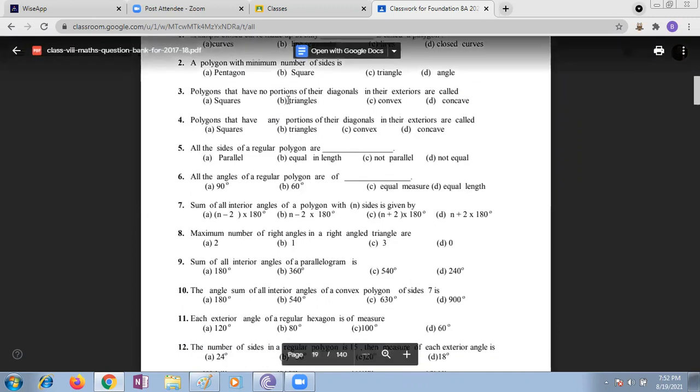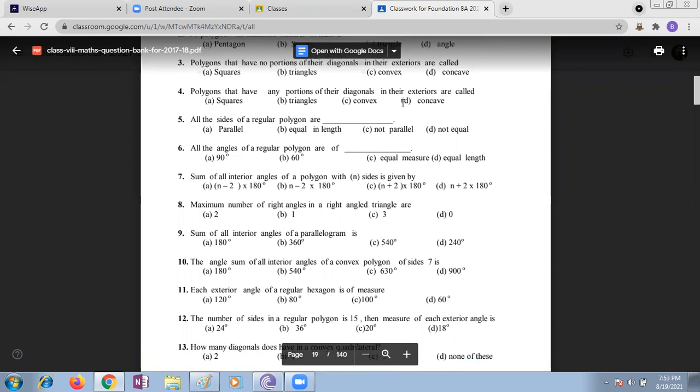Polygons that have no portions of their diagonals in their exteriors are called what? Only diagonals are found in the interior. Convex polygon. Listen carefully, children. A polygon that has no portion of its diagonals in its exterior, that means the diagonals form only inside. Inside means convex.